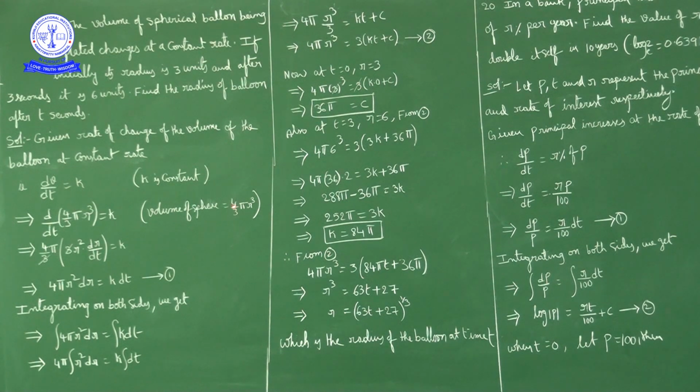The volume of a sphere formula is 4 by 3 pi r cube. Substituting 4 by 3 pi r cube here in place of V. So what do we have? d by dt of 4 by 3 pi r cube is equal to k. Okay, 4 by 3 pi is a constant, so it goes outside: 4 by 3 pi into d by dt of r cube.